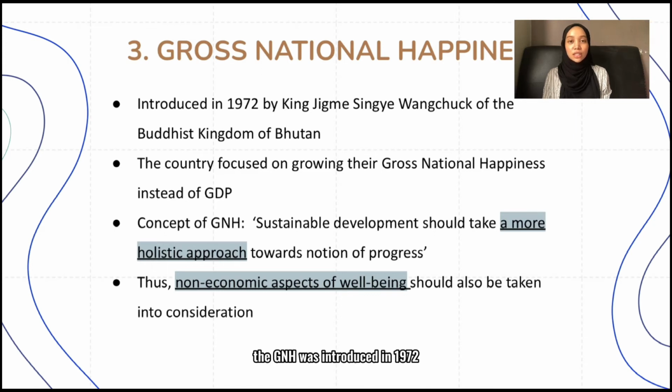The GNH was introduced in 1972 by the King of Bhutan with the objective to have a just, equal, and harmonious society. The reason behind this being that the country wanted to prioritize their nation's happiness rather than their monetary means. Besides that, the concept of GNH is that sustainable development should take a more holistic approach towards the notion of progress. Thus, non-economic aspects of well-being should also be taken into consideration rather than just monetary value.